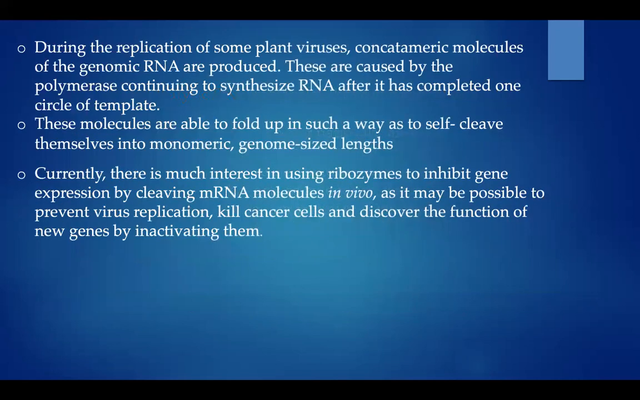During the replication of some plant viruses, concatameric molecules of the genomic RNA are produced. These are caused by the polymerase continuing to synthesize RNA after it has completed one circle of template. These molecules are able to fold up in such a way as to self-cleave themselves into monomeric genome-sized lengths. Currently, there is much interest in using ribozymes to inhibit gene expression by cleaving mRNA molecules in vivo, as it may be possible to prevent virus replication, kill cancer cells, and discover the function of new genes by inactivating them.